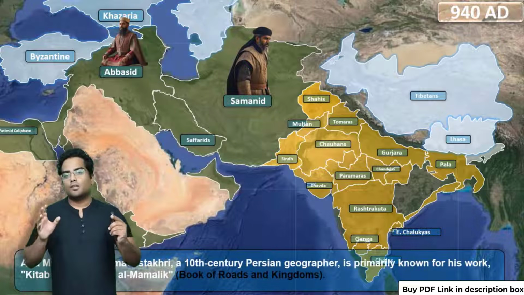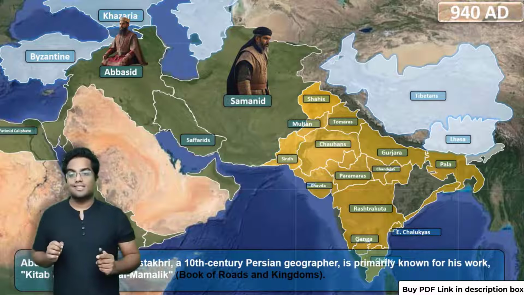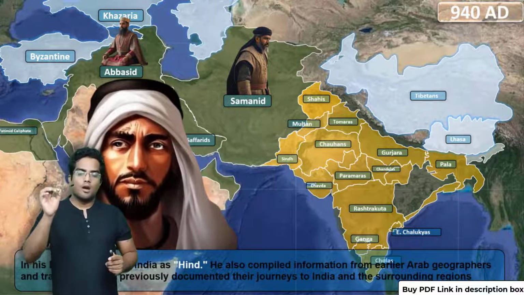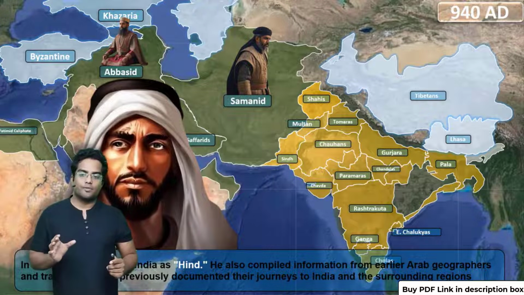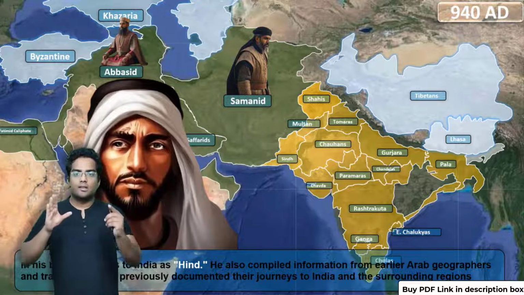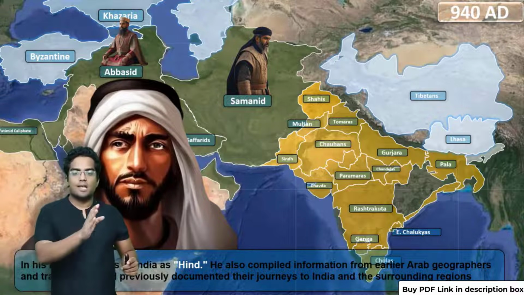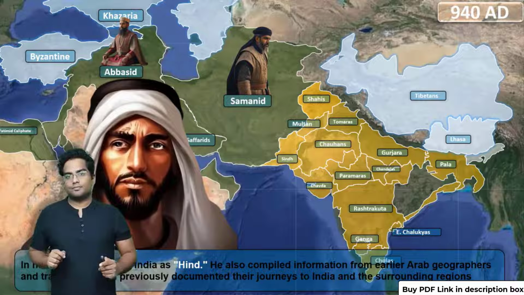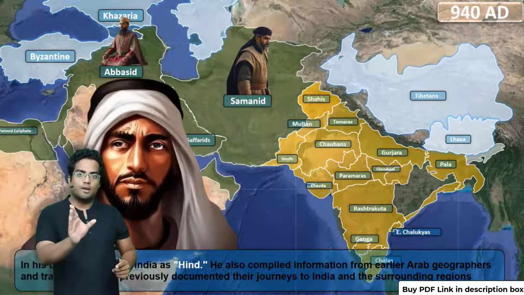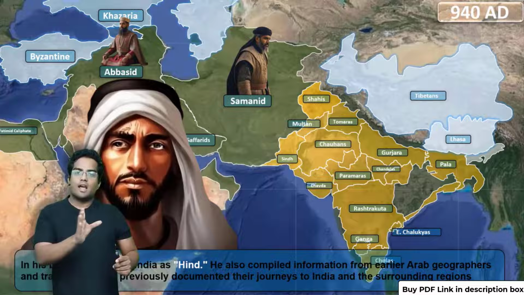Now a very important Persian geographer called Abu Muhammad Istikari. Remember this name, Abu Muhammad Istikari. Along his travels, he mentioned the region beyond the Indus River as Hind. So he's the first person to mention the region beyond the Indus River as Hind.